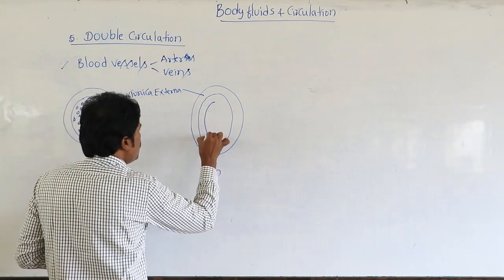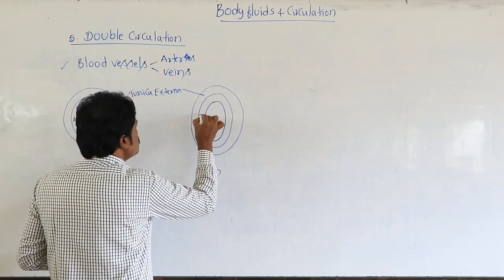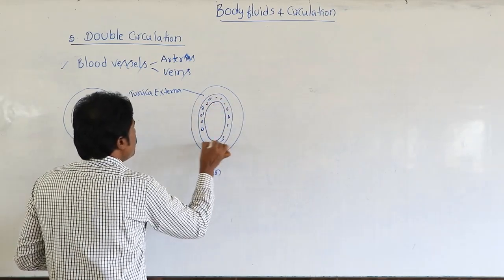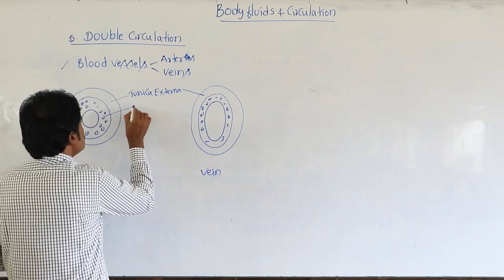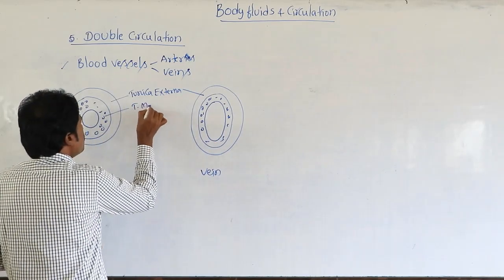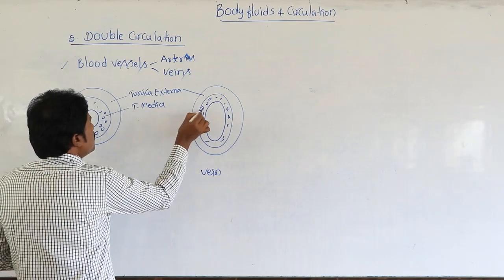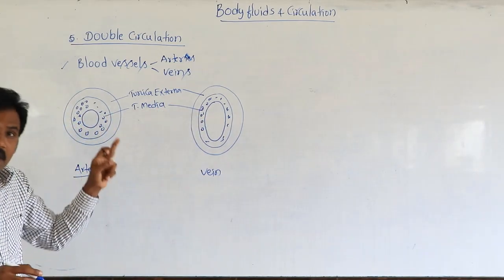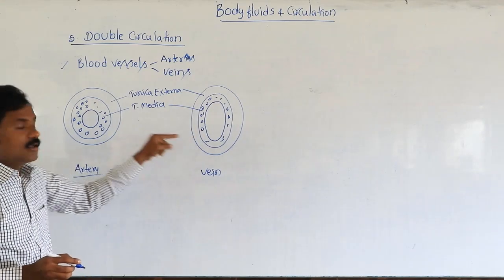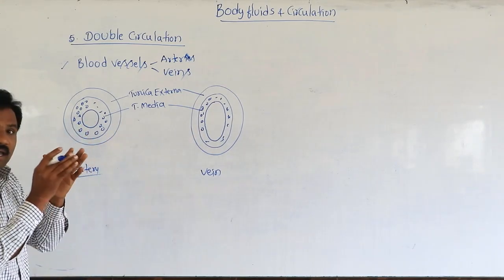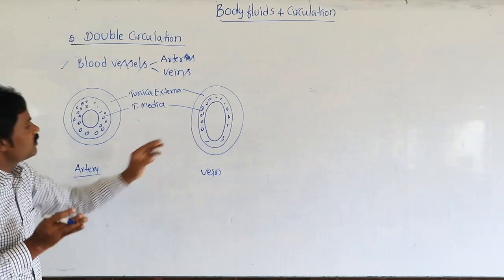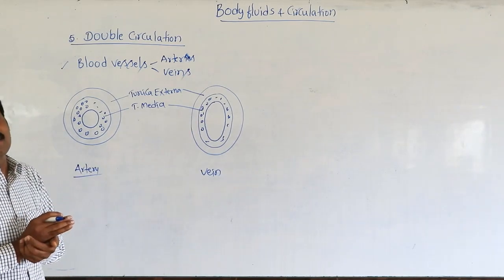The thickness of the tunica media is reduced in veins, whereas in arteries the thickness of the tunica media is increased.